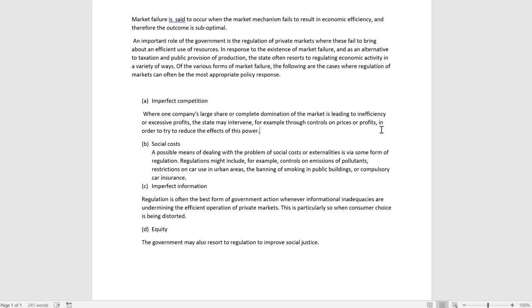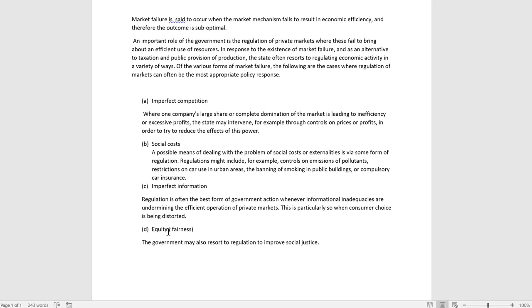Equity. Government may also resort to regulation to improve social justice. Equity means fairness. If there is no fairness in the environment and one party is, so here in this case, equity means fairness. In a market, let's suppose there are two parties, A and B. Party A can be a very rich party, party B is very poor.